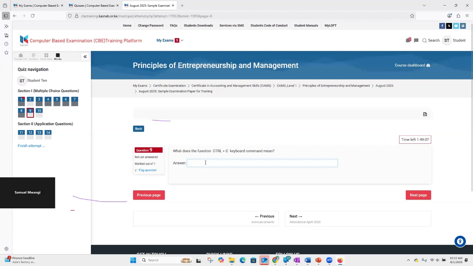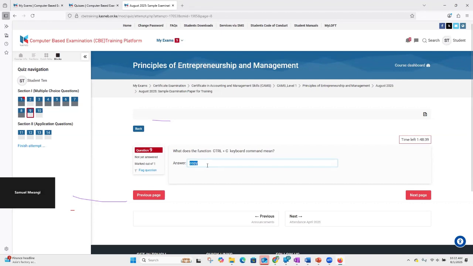I believe this is a common answer. I believe it means copy. So command Control plus C means copy. In this case now, I do not have a place to select whether it's copy, paste, cut, or underline. I do not have the list of possible answers. So my work now on this question will be to type.